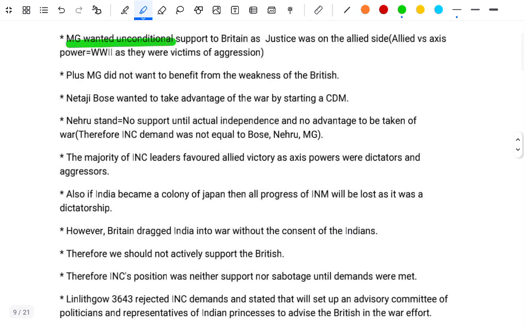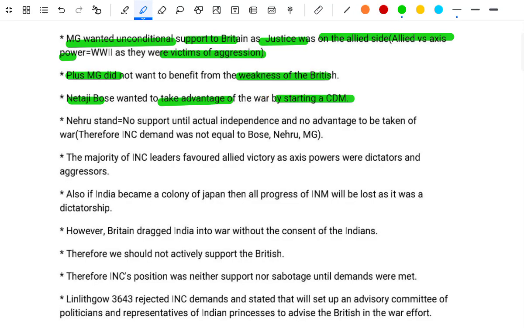Mahatma Gandhi wanted to give unconditional support to the British, as justice was on the Allied side against the Axis powers in the Second World War, since they were the victims of aggression. Plus, Gandhi did not want to benefit from the weakness of the British. Netaji Bose wanted to take advantage of the war by starting a civil disobedience movement. Nehru's stance was to give no support until actual independence, and no advantage to be taken of the war.